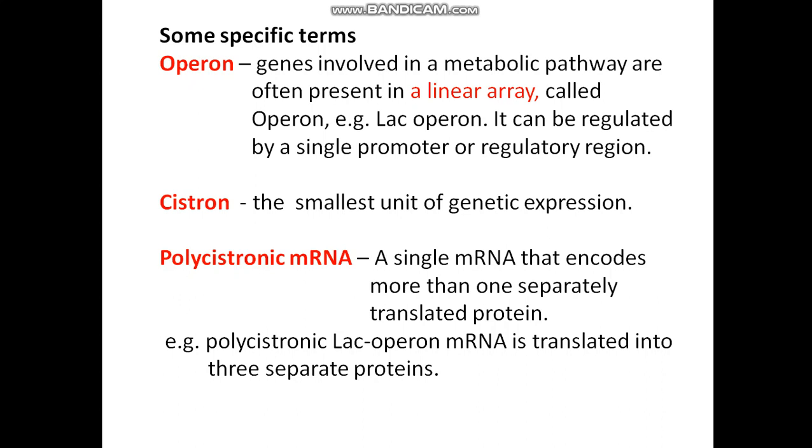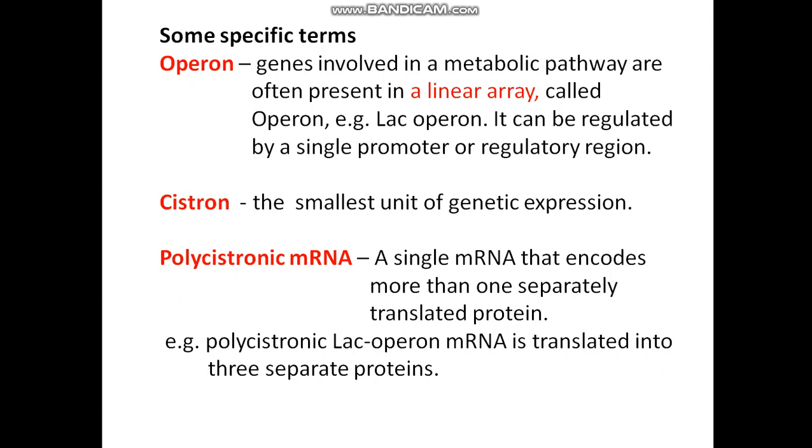There are some specific terms in prokaryotic gene regulation, the first one is operon. When genes are involved in a metabolic pathway, they are often present in a linear array, which is known as an operon. An example is the lac operon, and it can be regulated by a single promoter or regulatory region.